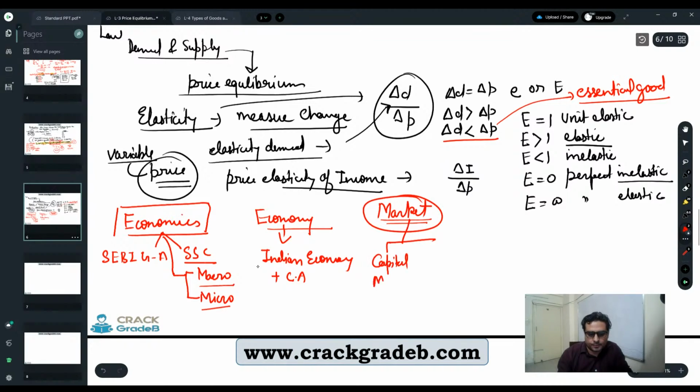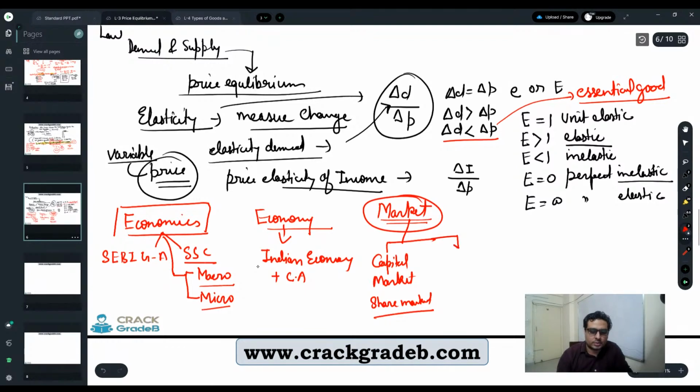Capital market, more commonly known in layman's language as the share market. Though it is not just a share market, in common man's language it is a share market. It is a debt security market also.